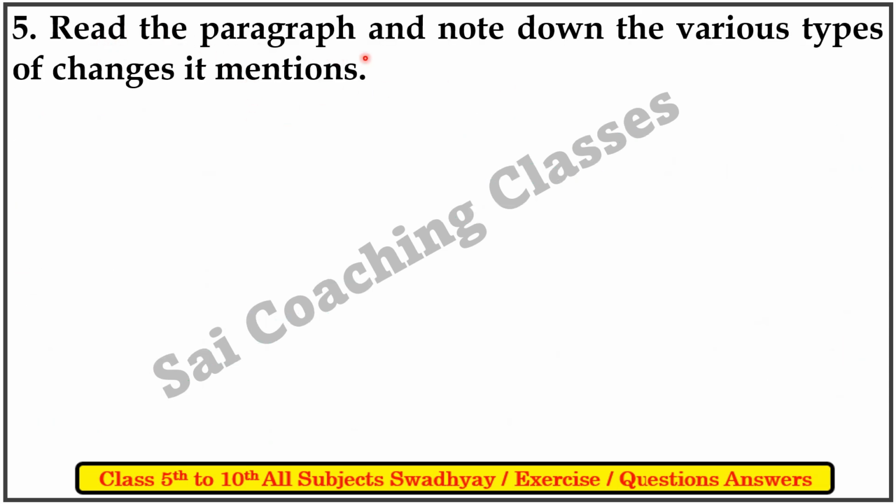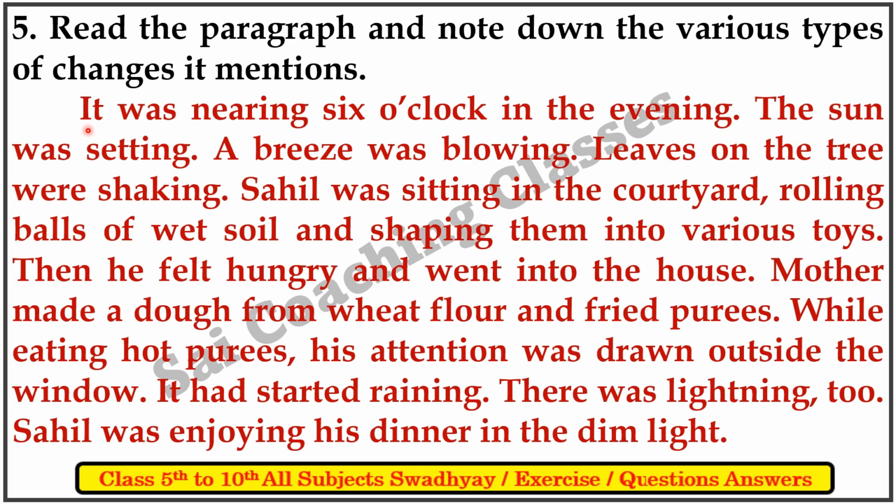5. Read the paragraph and note down the various types of change mentioned in it. So, it was nearing 6 o'clock in the evening. The sun was setting. A breeze was blowing. Leaves on the tree were shaking. Sahil was sitting in the courtyard, rolling balls of wet soil and shaping them into various toys.